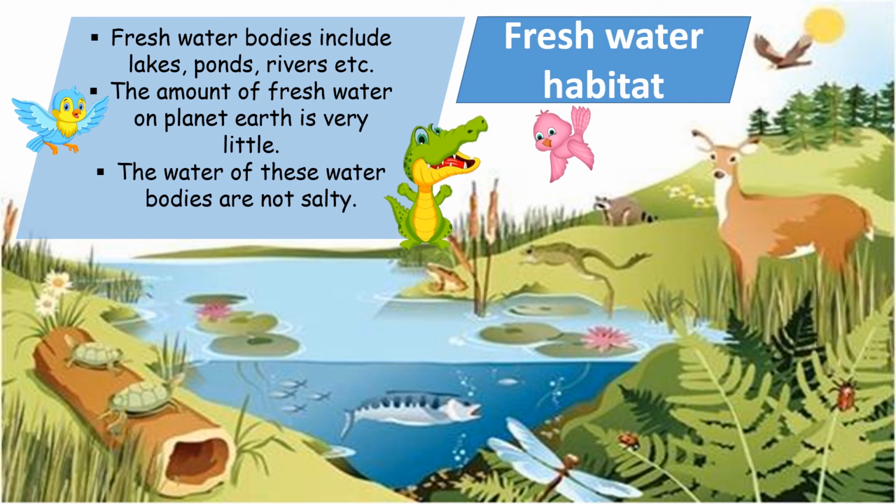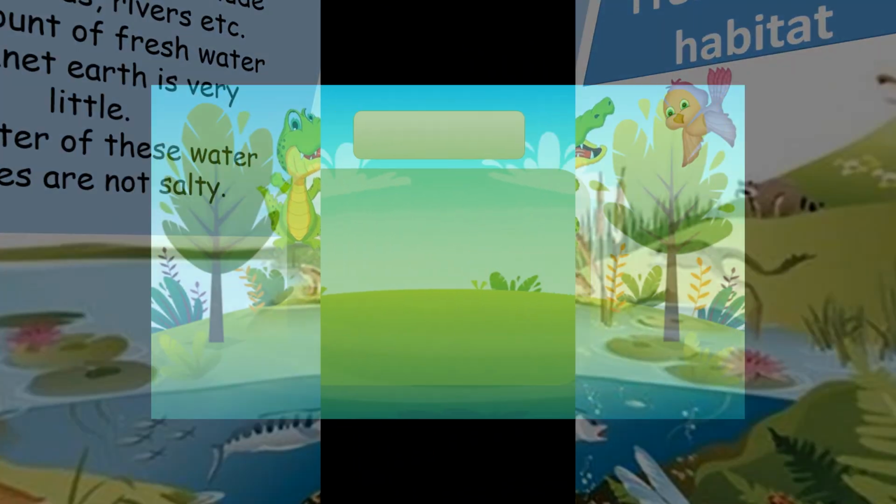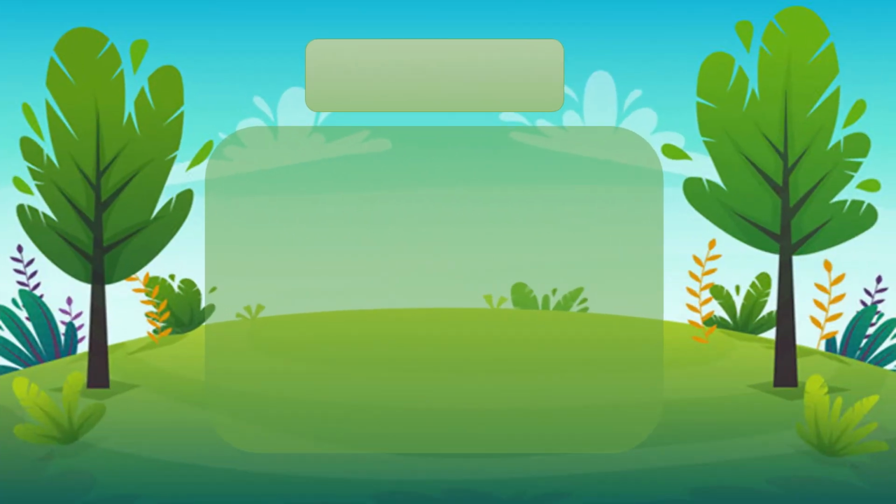The water of these water bodies is not salty as compared to the ocean water. Obviously fresh water is not salty, and we can drink it easily. This is all about different kinds of habitat.